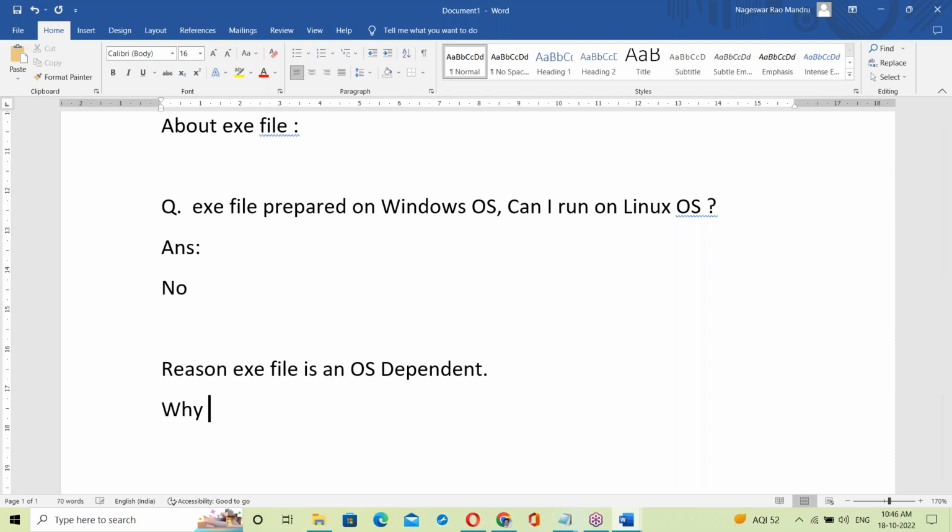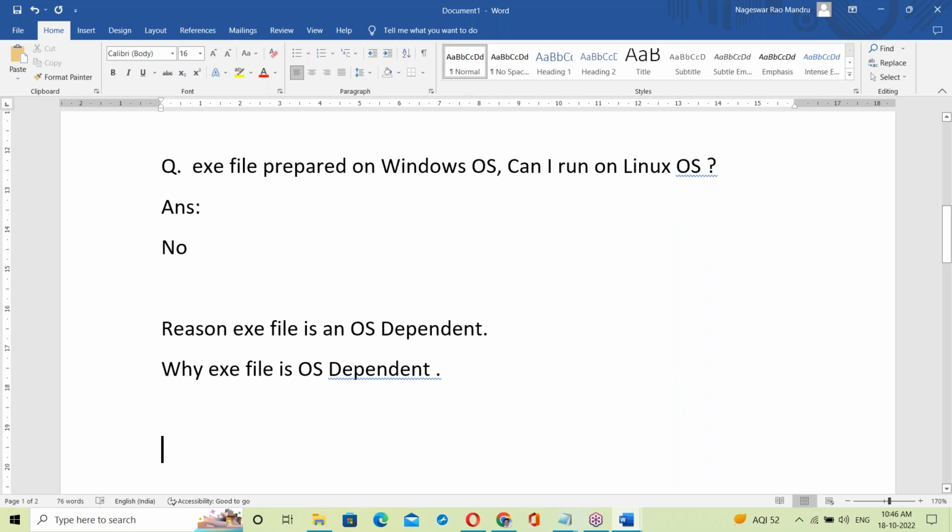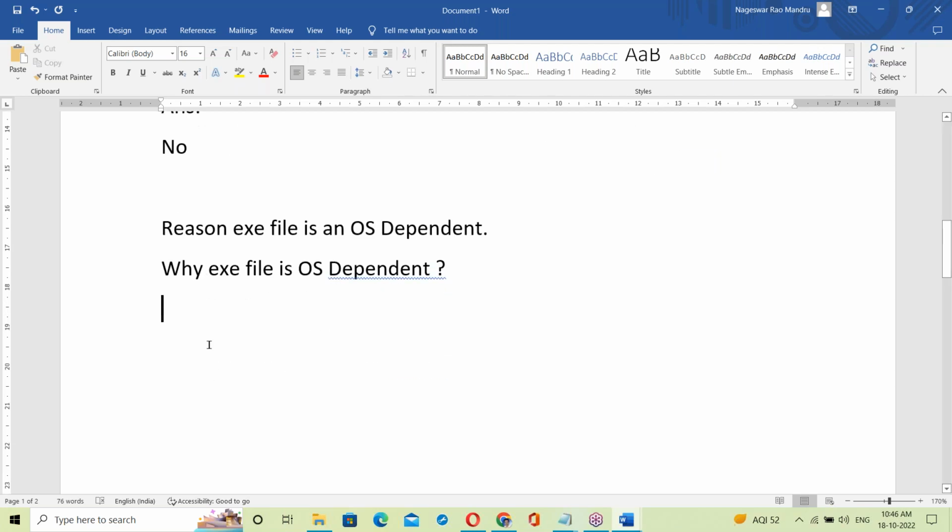Now, the immediate question: why is the exe file OS dependent? For this purpose, we should have to answer this question.